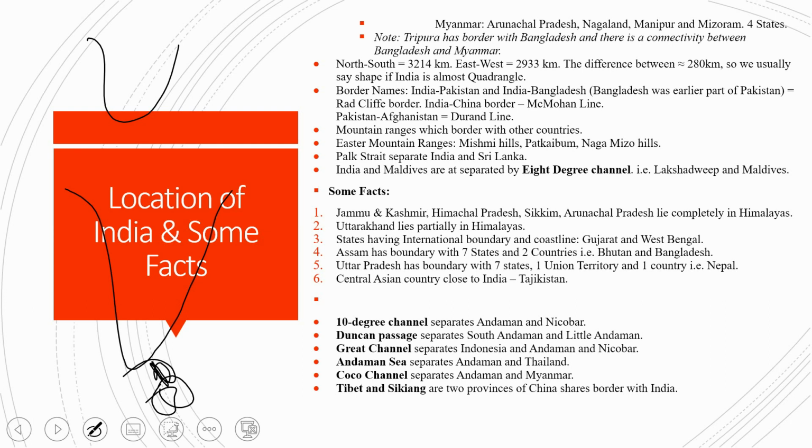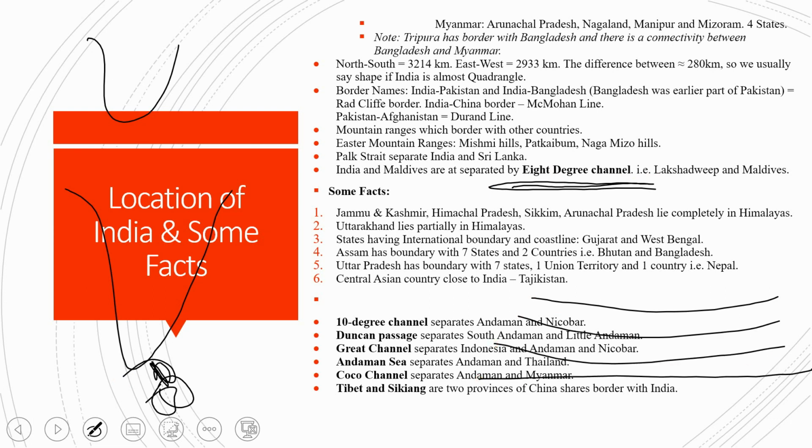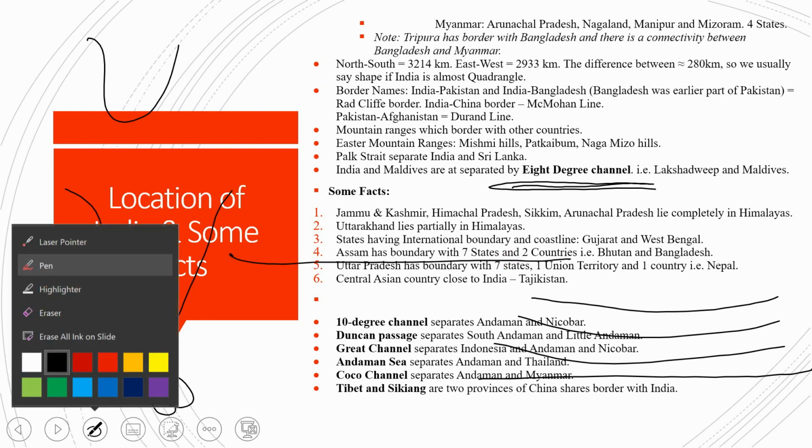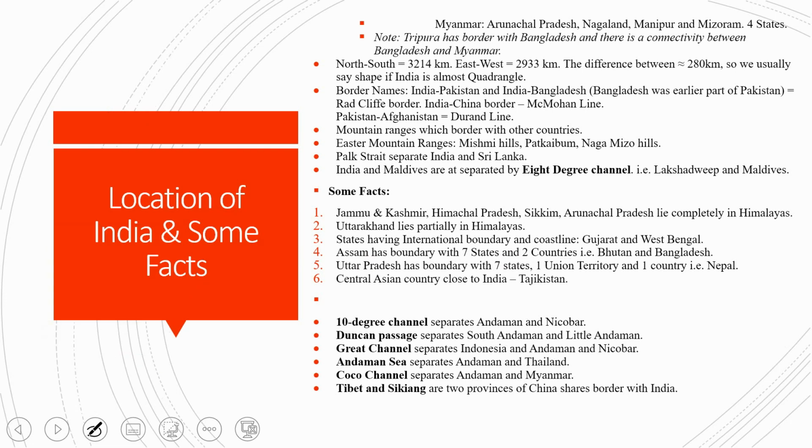And India and Maldives are separated by the 8-degree channel. Now this is a point that you have to focus upon. 8-degree channel means the 8th latitude line from the equator. Okay, 8-degree north. On the 8-degree north latitudinal line, India and Maldives are separated. 8th degree means 8th line. And that is Lakshadweep and Maldives. We will see that the 8-degree channel is dividing our Lakshadweep and Maldives part.